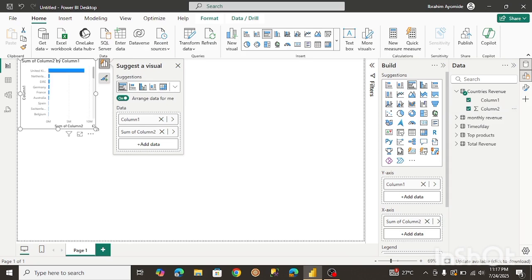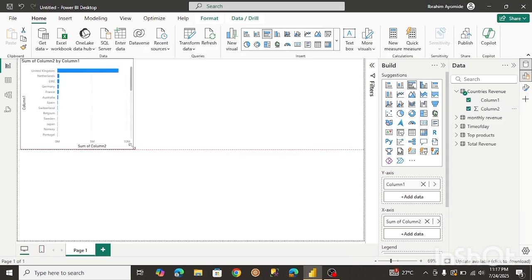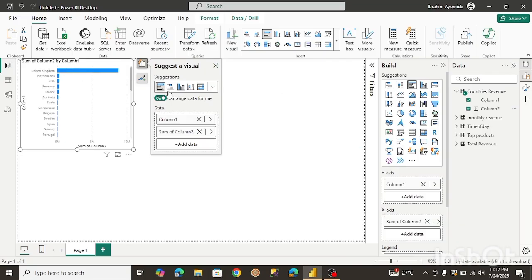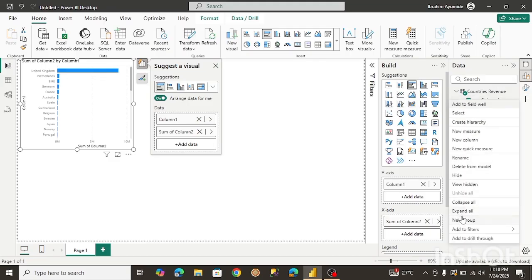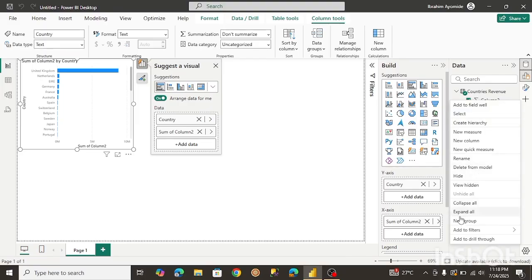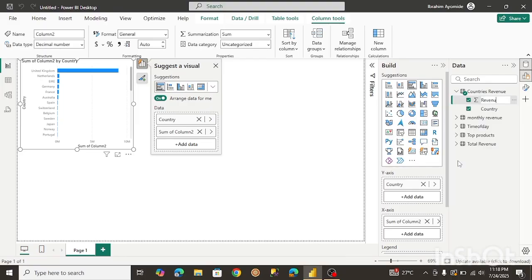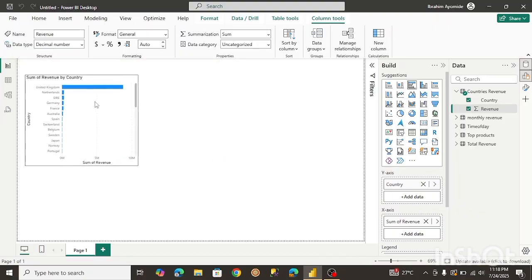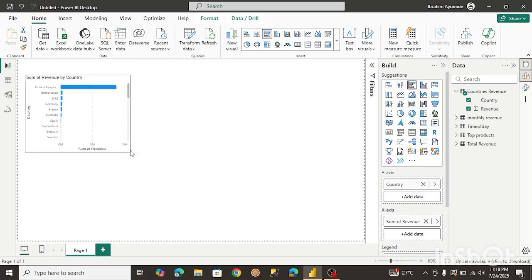Okay, so you can see it's helping us to create a bar chart. So let's just rename the columns, right? This will be the country and this will be the revenue. To rename this, I'm just going to click on the three dots and click on rename. So this will be the country, right? And this will be the revenue. All right, let me just adjust this a little bit.